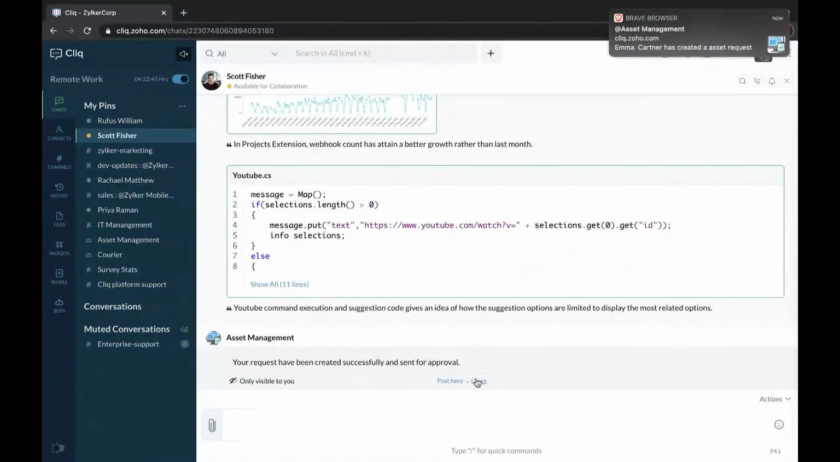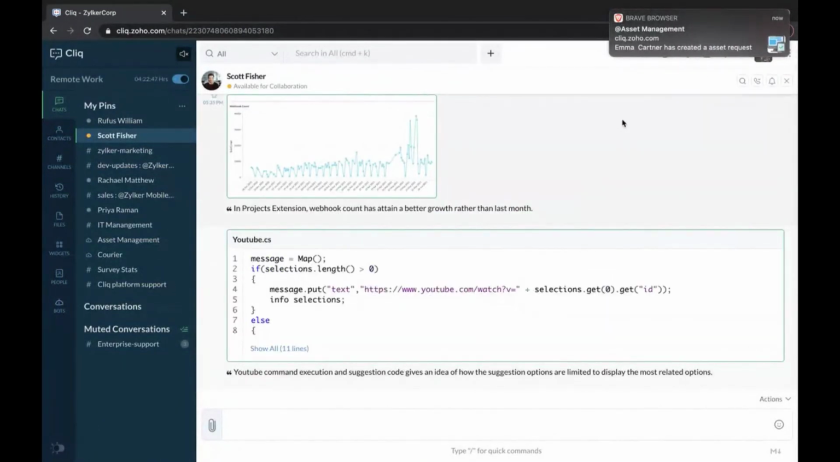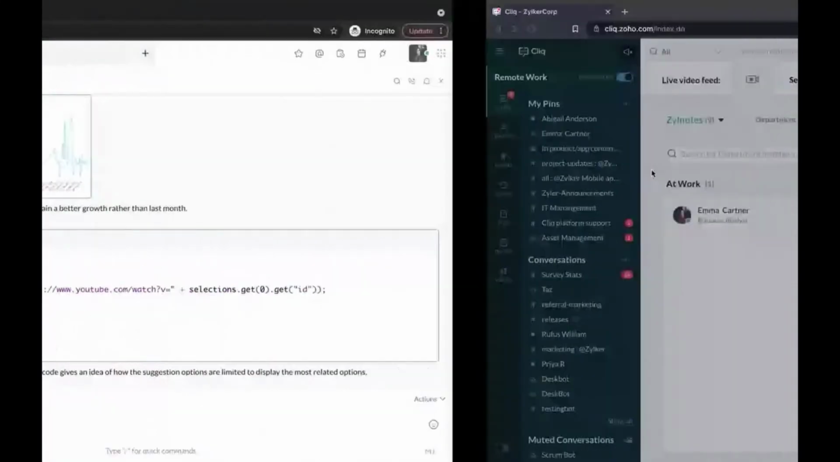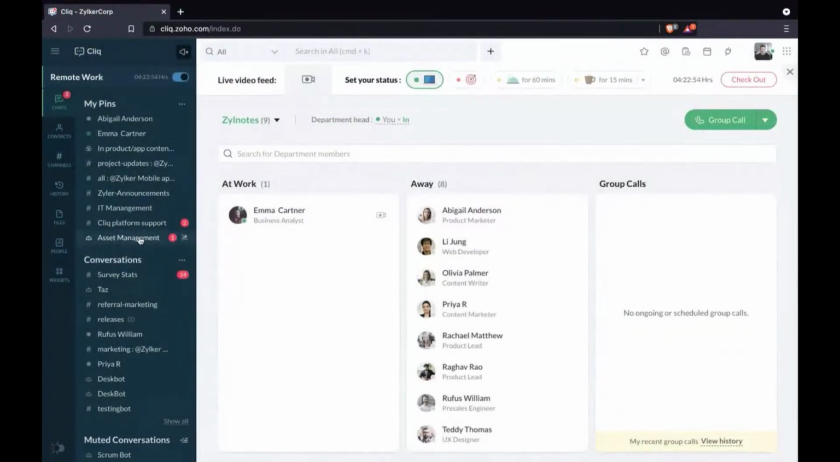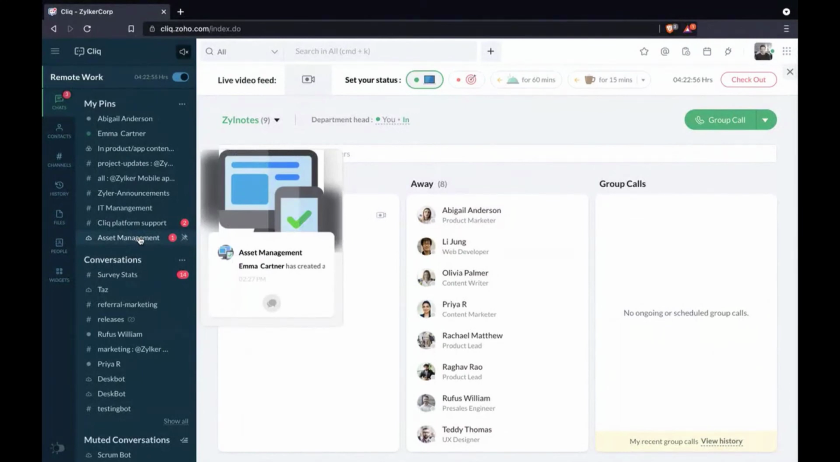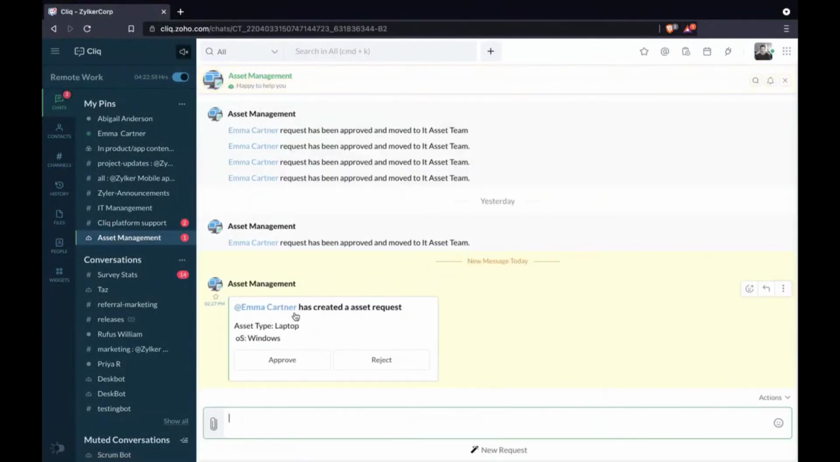So once this employee has raised a request, a manager would receive a notification that the request has been raised via his asset management bot. Scott is the manager, as I said earlier. Now Scott sees a new message in his asset management bot. When he opens it, he'll see that Emma Kartner has raised a new asset request.